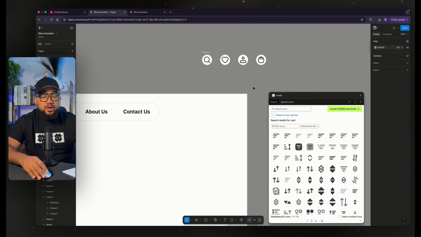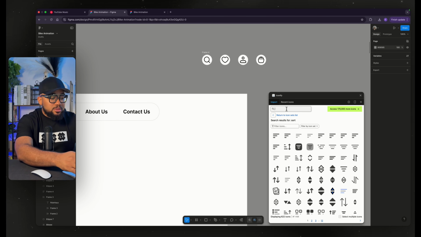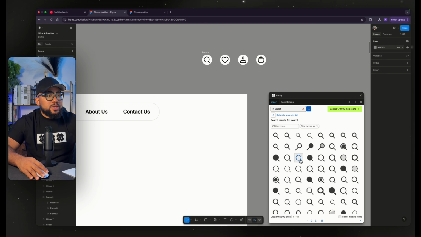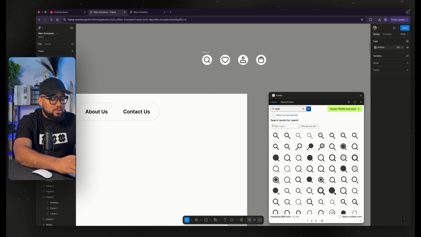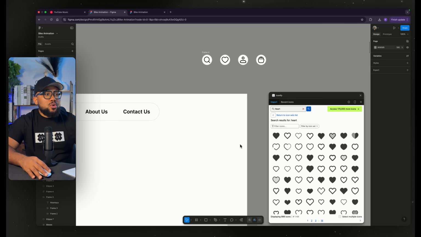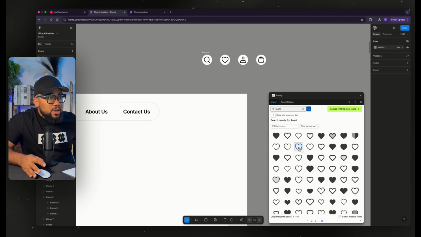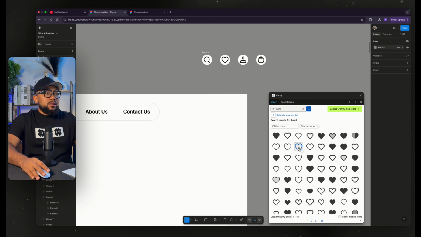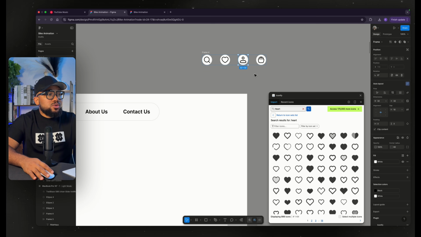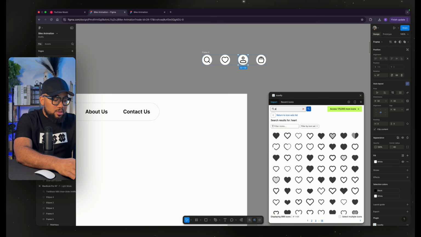I love using Iconify a lot, and I will recommend it for anybody that is looking for an icon library. So you can search for search icon. There's a particular one that I used, and you can also search for heart icon for your wish list. This is the one that I used, and you can also search for profile.